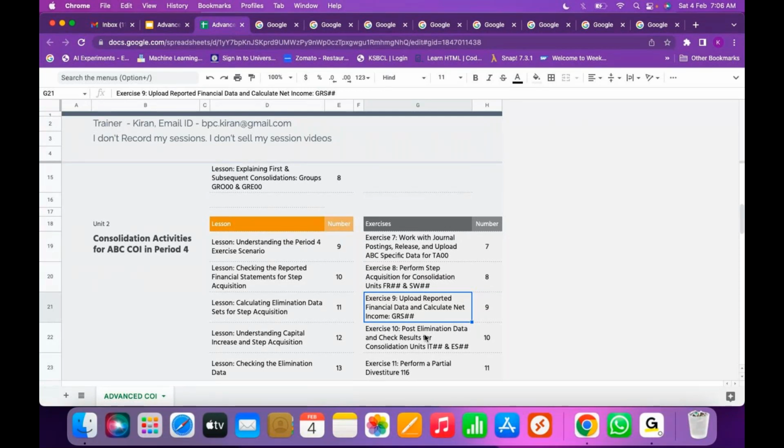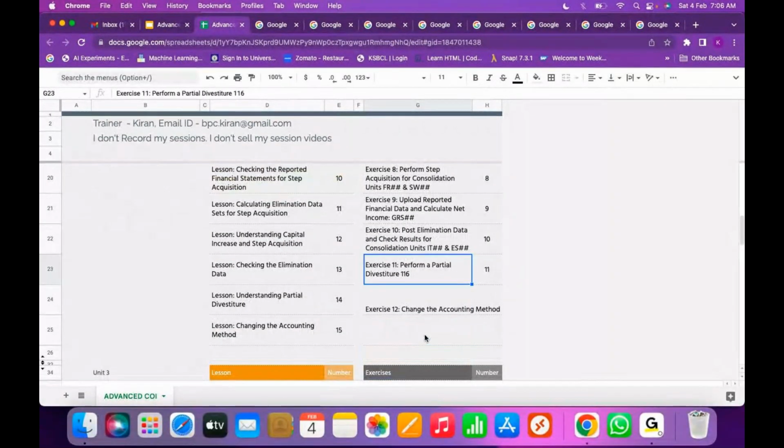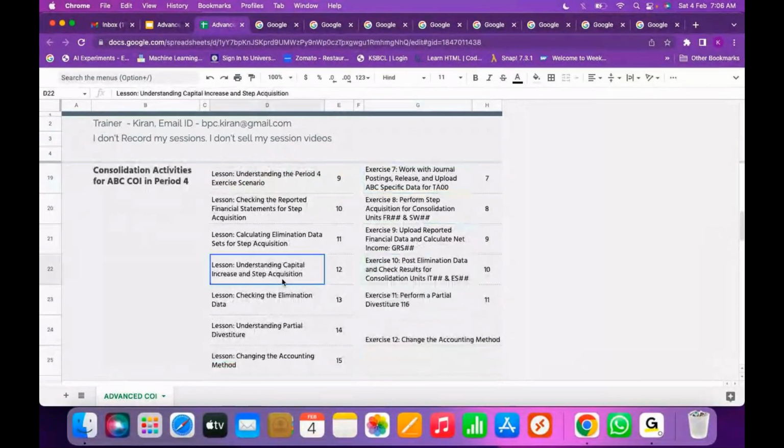So you see many activities are done in period 4. Not only step acquisition, we also have partial divestiture. For example, Switzerland invested 60% in France, and now they want to decrease that 60% to 50%. Switzerland decided to decrease their 60% investment to 50%. That's partial divestiture. You are not decreasing 100%, you are just decreasing 10%. That is partial divestiture. So we are going to understand partial divestiture here in period 4.